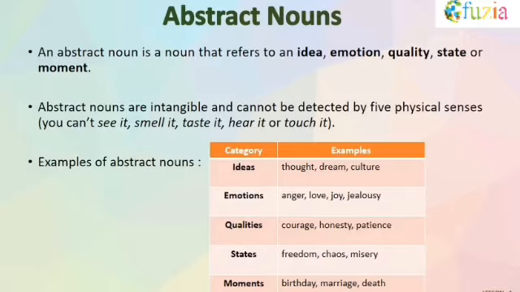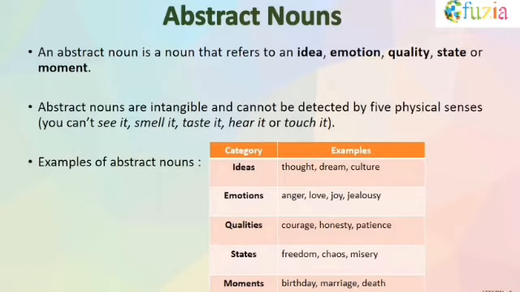So these were the few examples of common noun. Next is abstract noun. Let us first define it. An abstract noun is a noun that refers to an idea, emotion, quality, state or moment. So abstract nouns cannot be detected by your 5 physical senses. Like you can't see it, you can't smell it, you can't taste it, hear it or touch it.